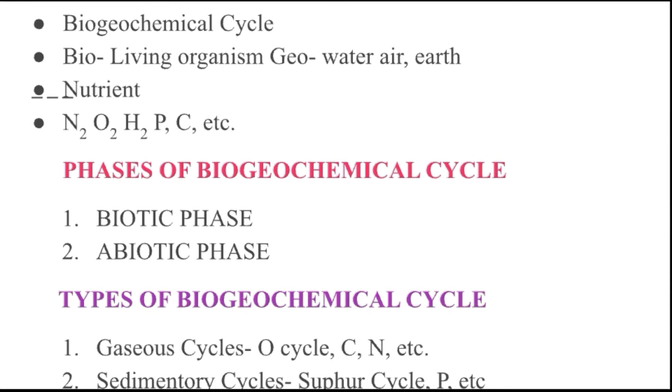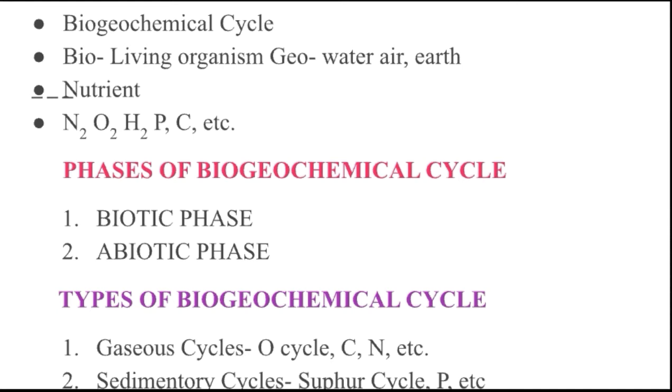They are very important and essential chemicals. These chemicals enter into the organism from the environment and come out after undergoing changes or without changes.